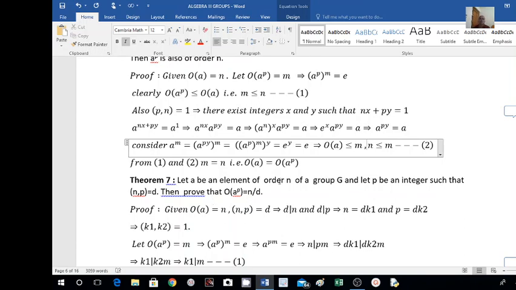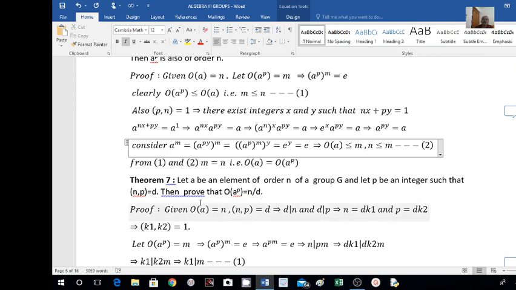Here there is a similarity between theorem number 6 and theorem number 3. This is the more general form. If I put d equal to 1, then the order of a raised to p is equal to n, that is the order of a. So theorem number 6 is a particular case of theorem number 7.